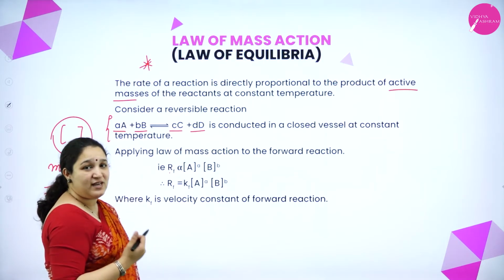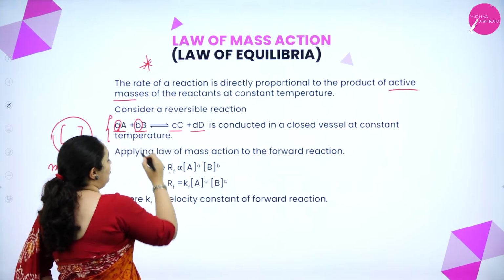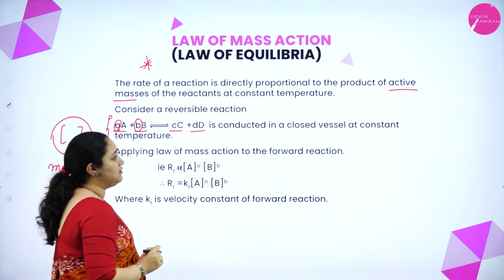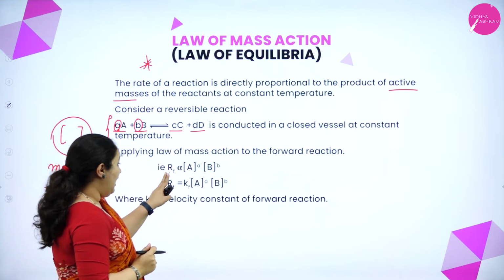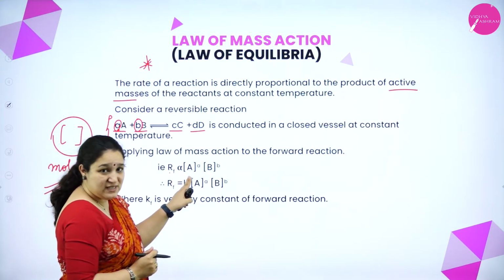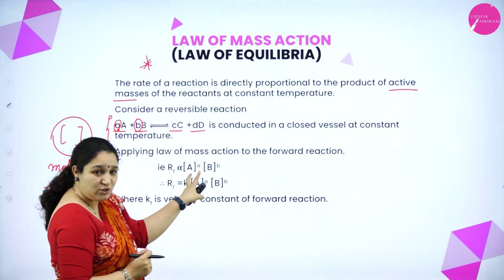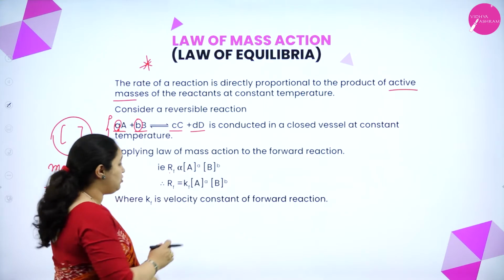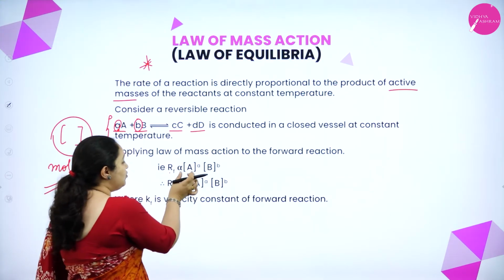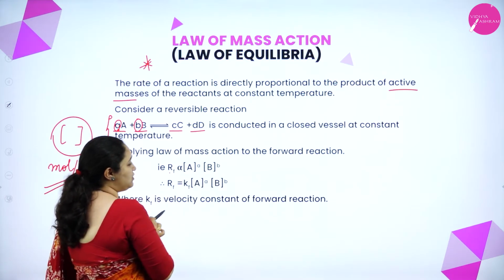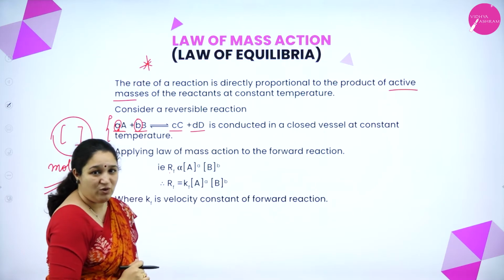Now, what is this raised to the appropriate power? It is nothing but the stoichiometric coefficients, which go as the powers. So the rate of the reaction is directly proportional to the product of the molar concentrations of the reactants, the active masses, raised to the stoichiometric coefficients.